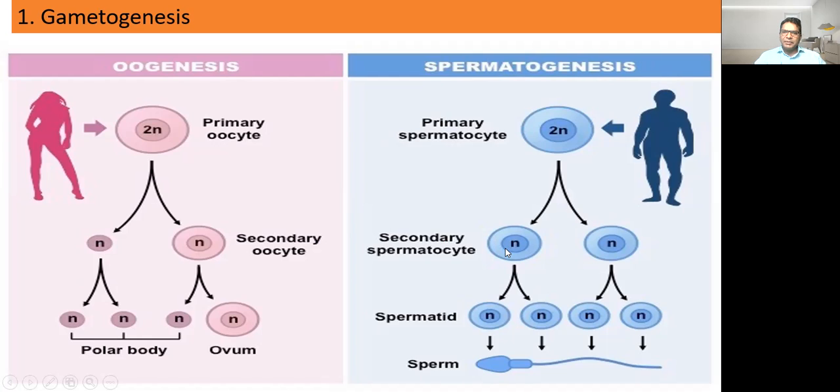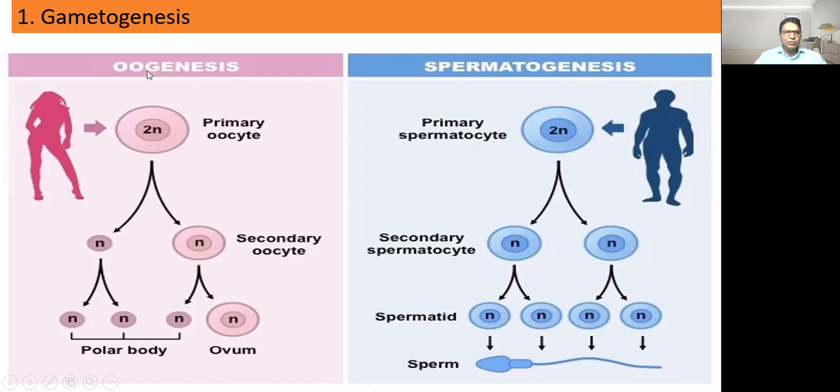These secondary spermatocytes complete meiosis second and are converted into spermatids. The production of spermatid from primary spermatocyte is called spermatogenesis. These spermatids are non-active, non-motile, and they are haploid. So from one primary spermatocyte, four spermatids are produced.